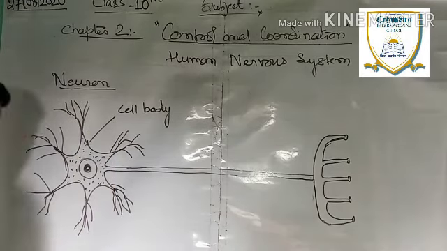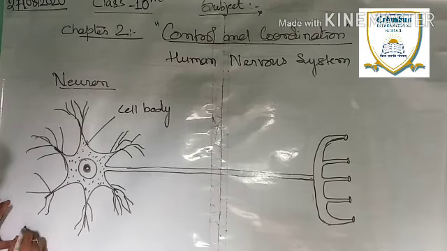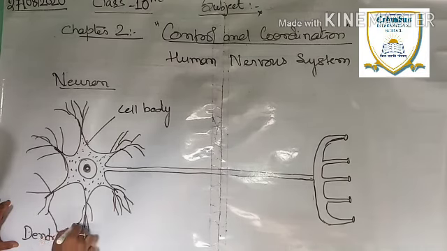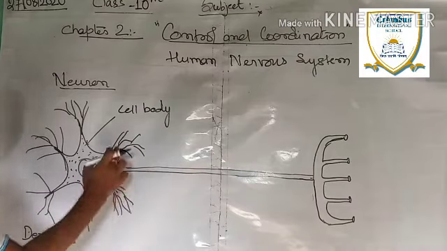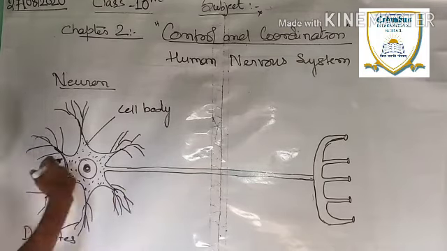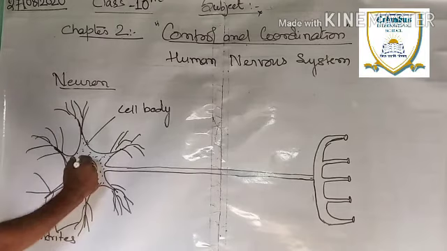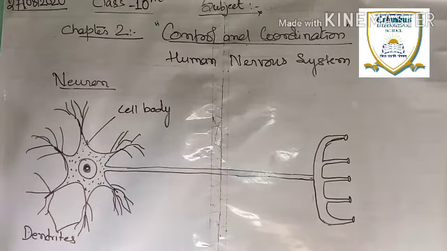These root-like branches are called dendrites. These hair-like structures which come out as branches from the cell body are called dendrites.